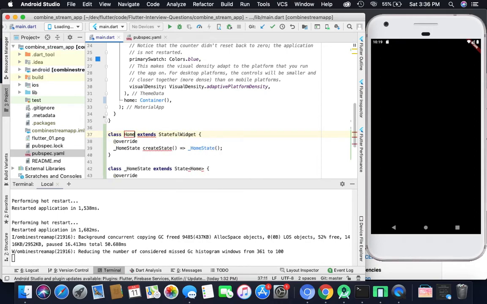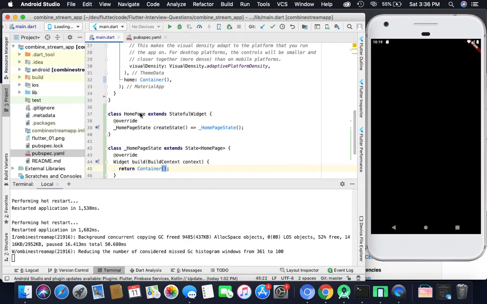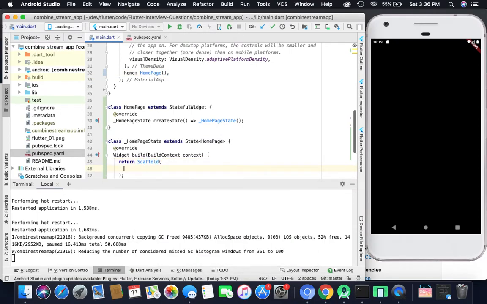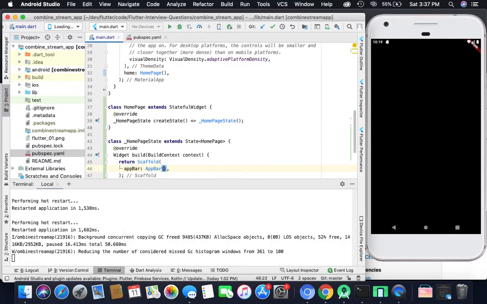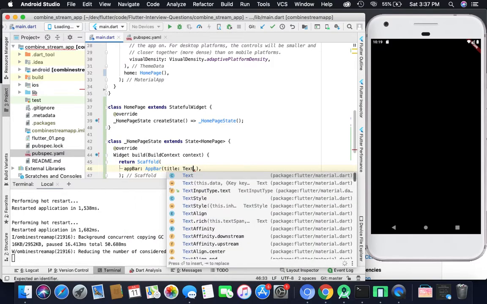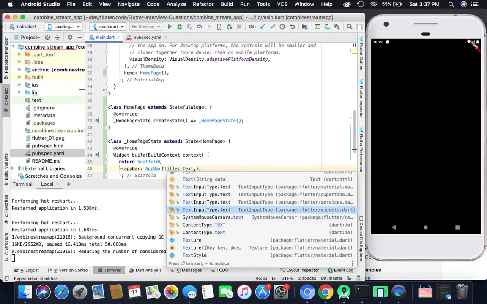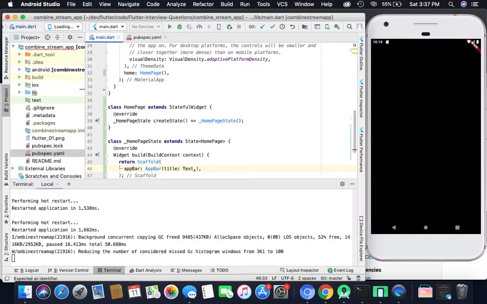I will create a stateful widget and give it the name HomePage and assign this name here, and we'll replace this container with a Scaffold and assign the AppBar with a title, and we'll give the title name as StreamQueue example.